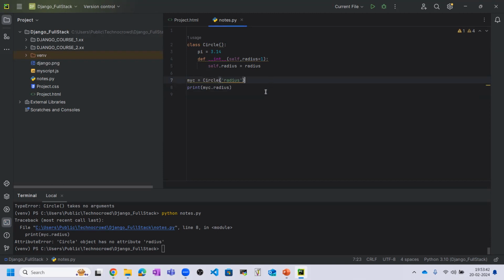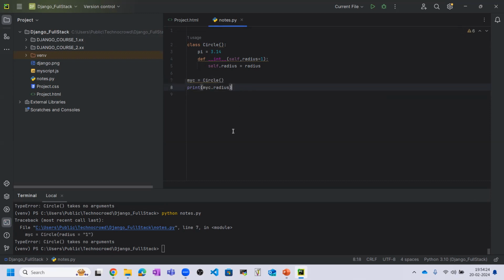Then what will happen? After passing attribute, this is also showing takes no argument. Let me give radius equal to 1. Okay, radius equal to 1. So there is something wrong actually.